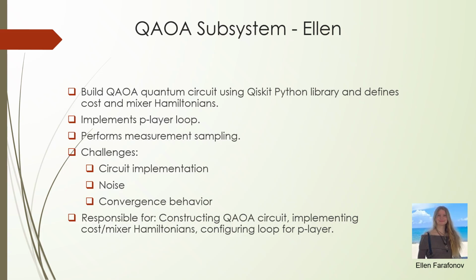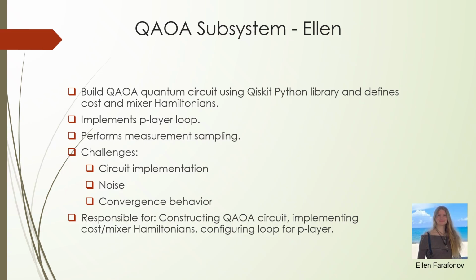And in the classical processing, the results get organized and the probabilities get sorted, and it checks if the objectives are met. If they are met, then the QAOA system is done, and it sends it to the next subsystem, the results subsystem, for the results to be processed and for the graph to be formed. And if not, then the solutions and probabilities get taken through the classical optimizer, and the parameters are updated for the whole process to repeat again until the objectives are finally met.